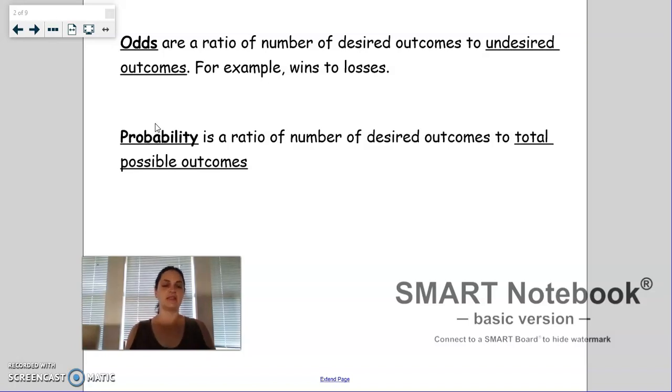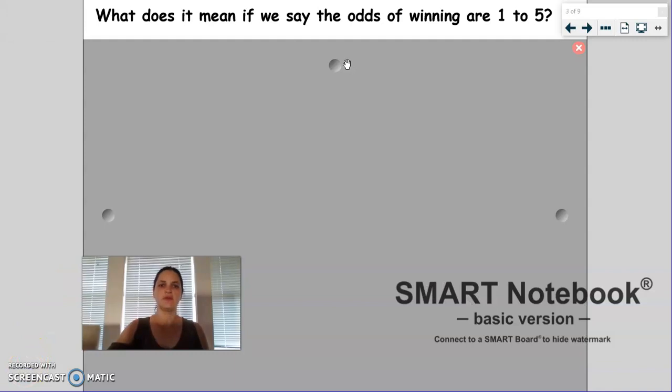Okay, so the difference is that the second number for probability is always out of a total. When we say something has a 1 out of 5 chance of happening, there are 5 total ways it can happen, and only 1 fits our description. Odds are a ratio of wins to losses. So make sure that you have that written down, and we're going to go ahead and practice with that. So let's go back to that original question.